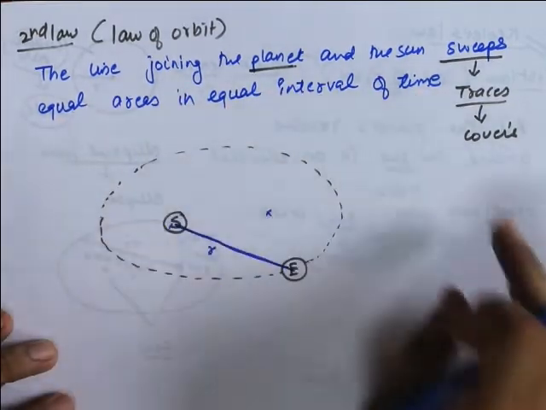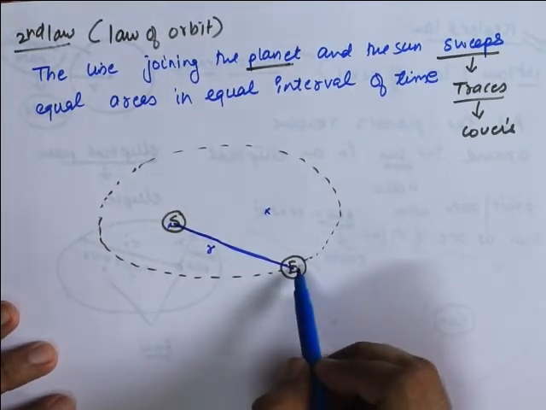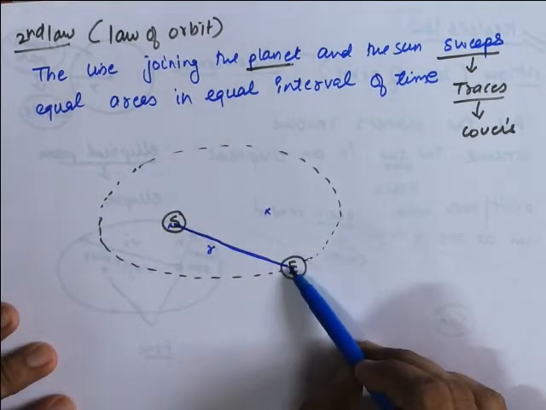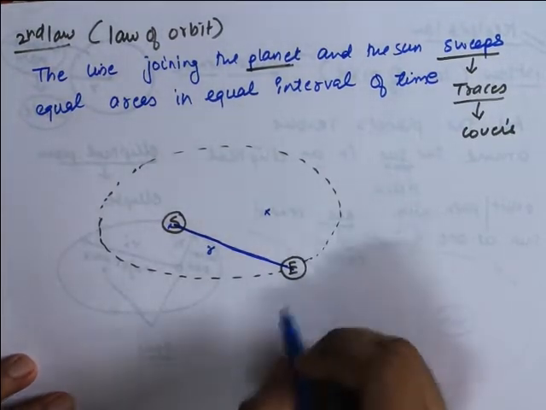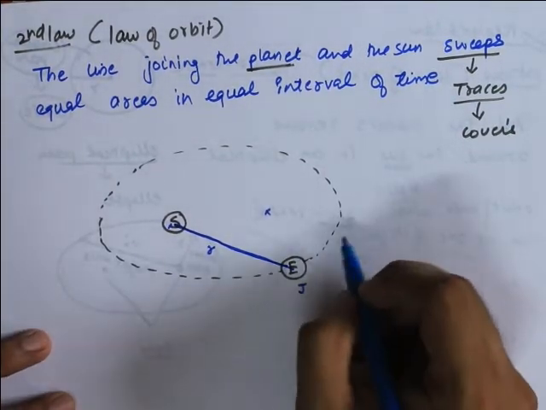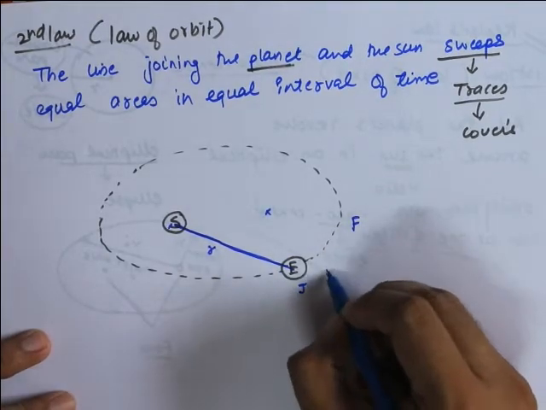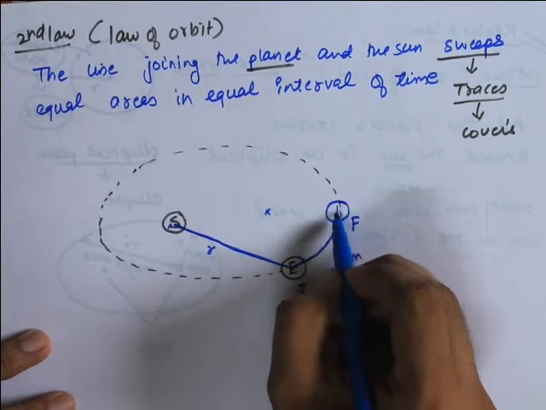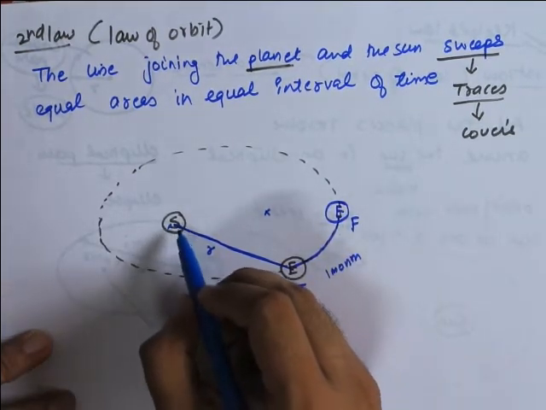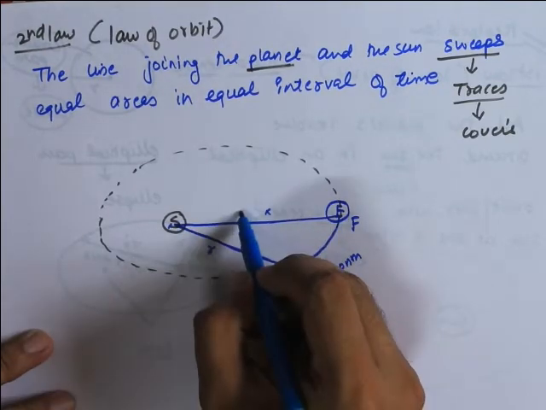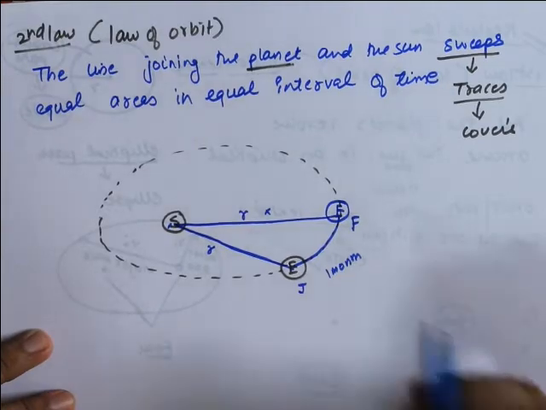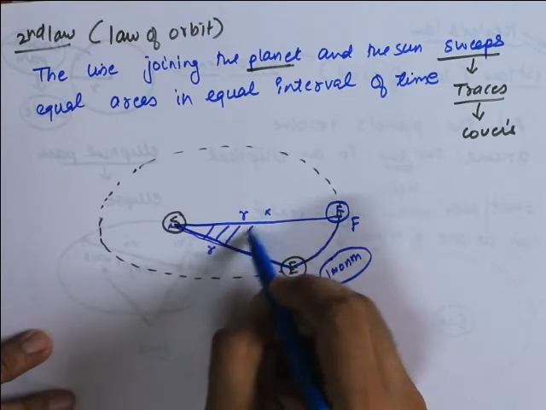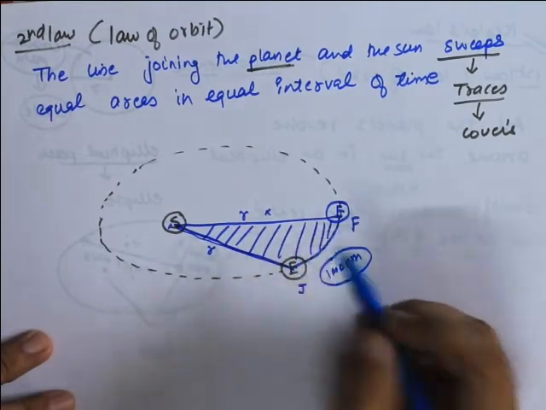Now what this statement means is, Earth takes 365 days, or you can say 12 months, to complete one full revolution. Let's say this is the month of January. By the month of February, approximately 1 month, the Earth will be somewhere here. If I join the sun and the Earth, this is the radius. So in 1 month, this radius has covered this much area, which is approximately a triangle.